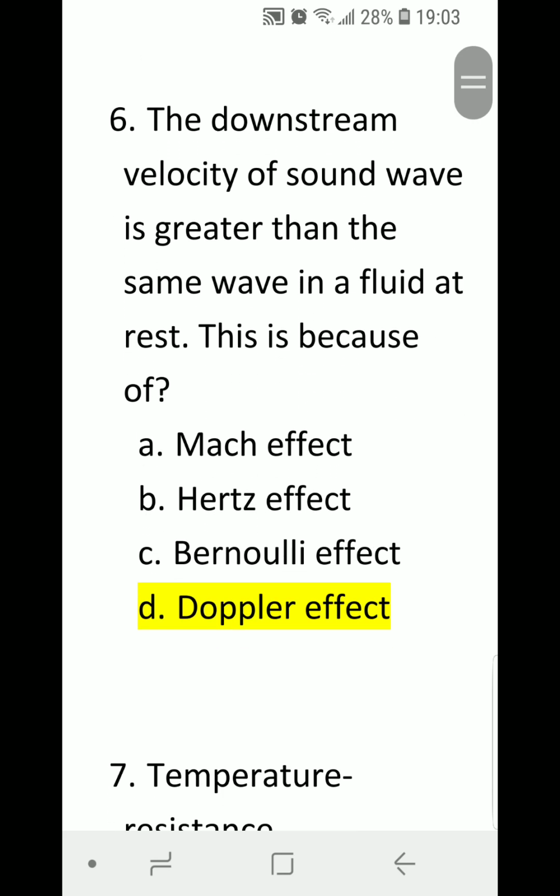Number 6. The downstream velocity of sound wave is greater than the same wave in a fluid at rest. This is because of A. Mach effect, B. Hertz effect, C. Bernoulli effect, or D. Doppler effect? Correct answer is D. Doppler effect.